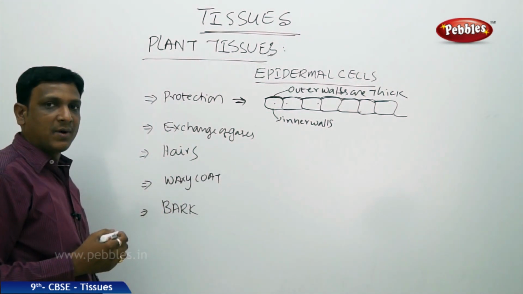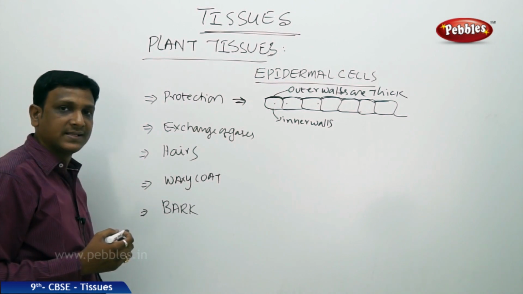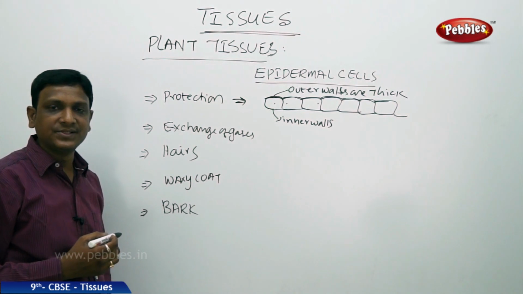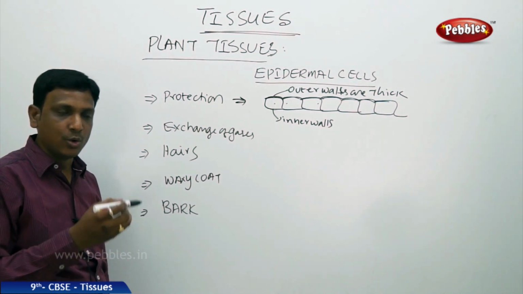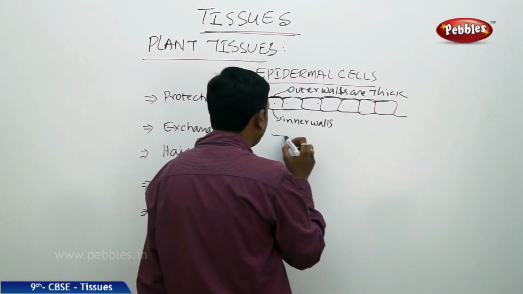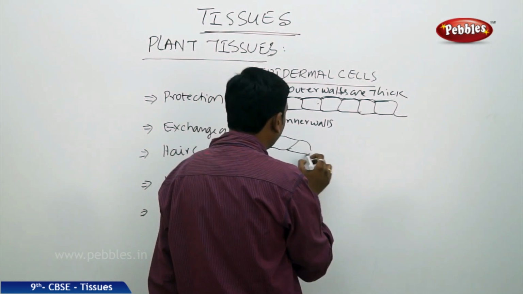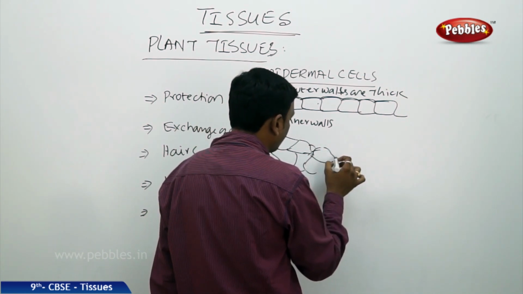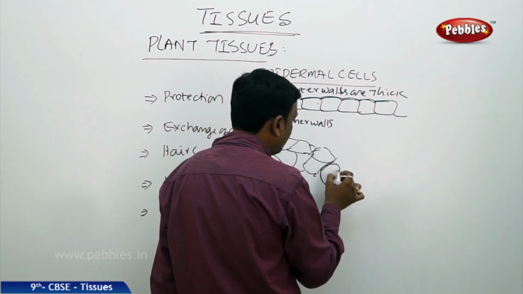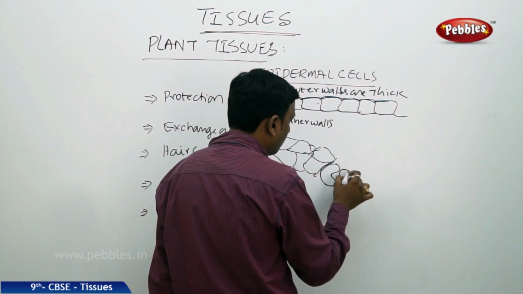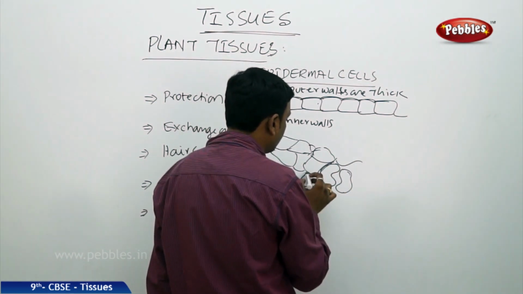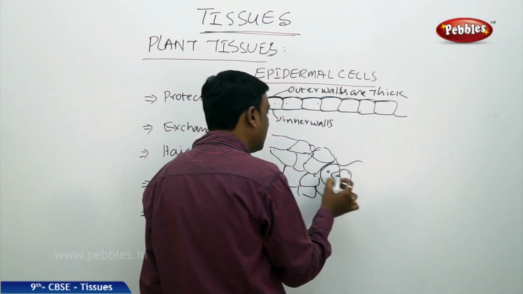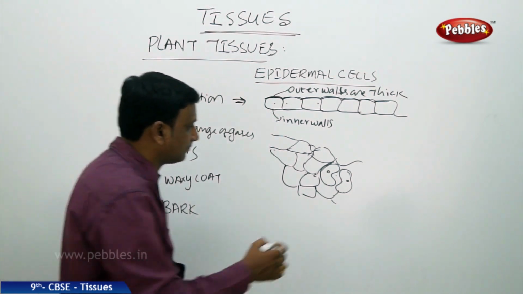The epidermis, apart from giving protection, also takes part in the exchange of gases. How? If you see the epidermis of a leaf, especially on the lower surface of the leaf, if you observe a thin peel of a leaf, you will find the epidermal cells, and in your slide of leaf cells, you will find some kidney shaped cells here and there.